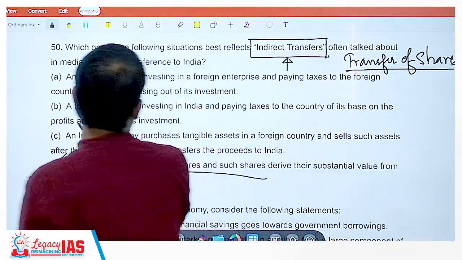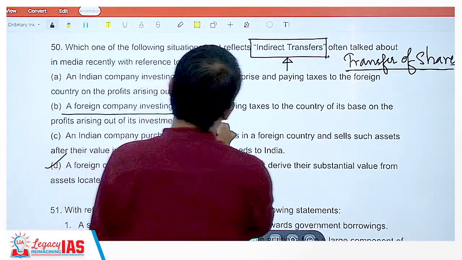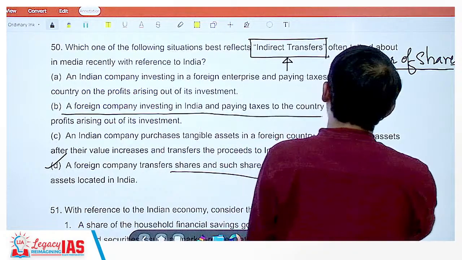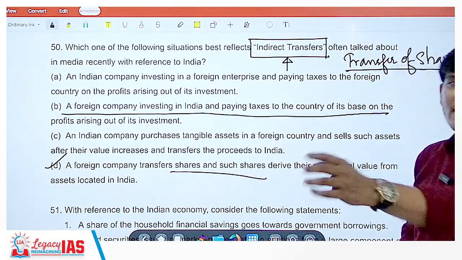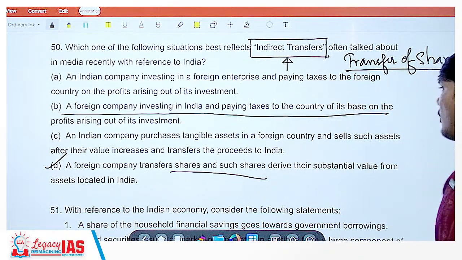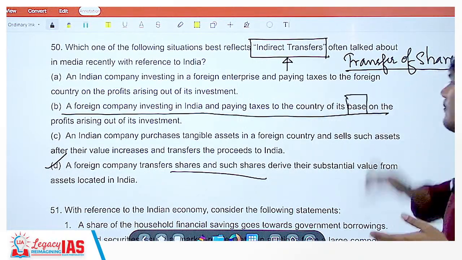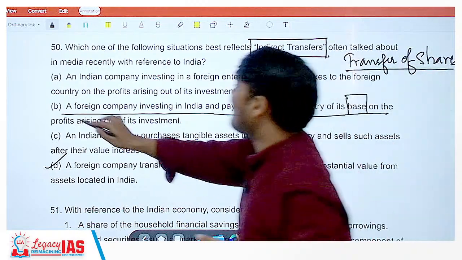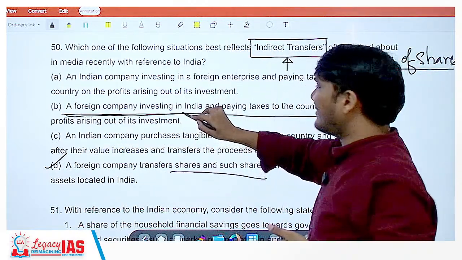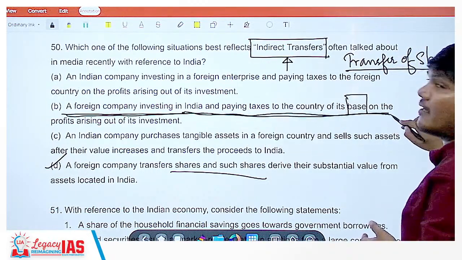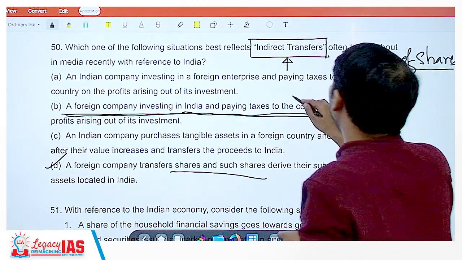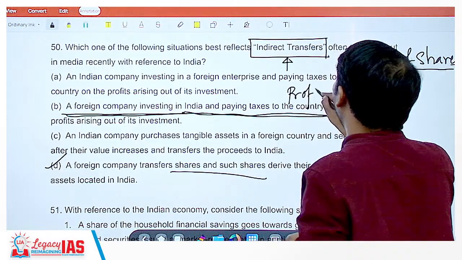As I said, a foreign company investing in India, paying taxes to the country of its base, means let's say there is a foreign company of Cayman Islands. So their base is in Cayman, but they have invested in India. They are selling their product in India, but they are paying taxes to another country. So this is profit shifting.